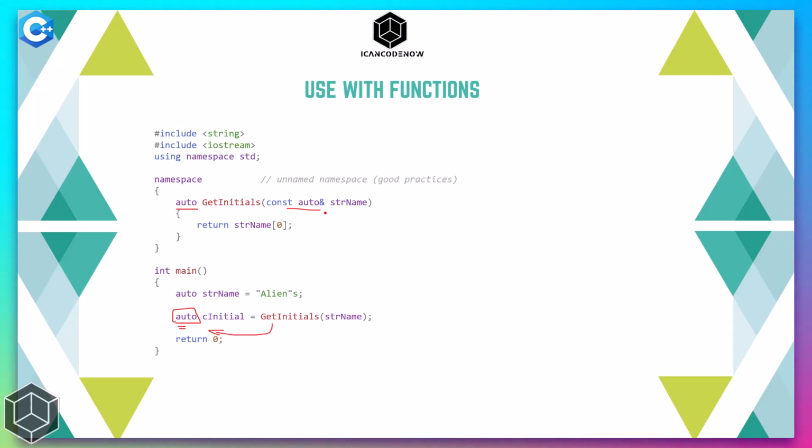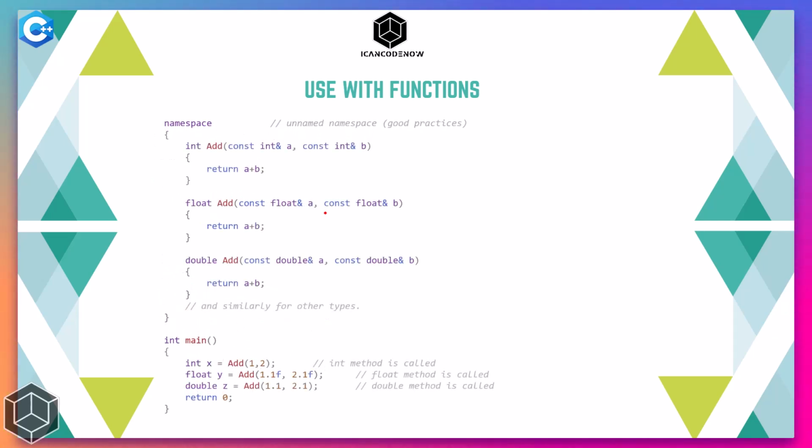One other benefit of using auto is that, for example, let's look at this code. We have overloaded this simple add method. In the first add method, it is getting ints and returning a sum of ints. In the second method, it is using floats and adding those floats. And in the third method, it is using doubles and adding those doubles. These three are overloads of the same method, add. And when this is called, which method will be called depends on the argument types that are provided when this function is called.